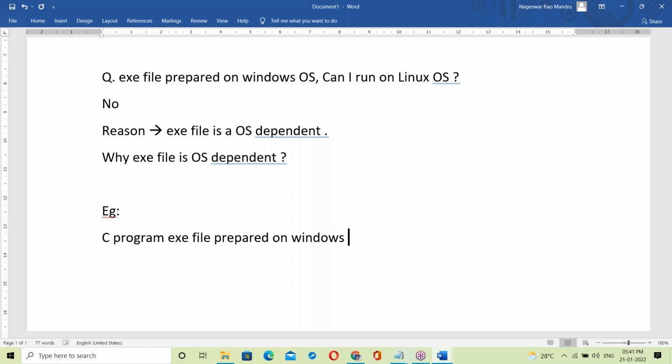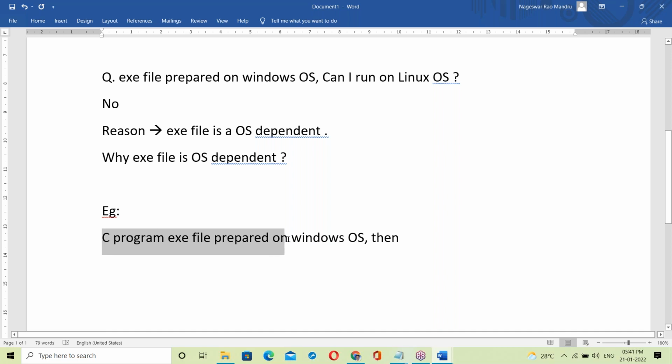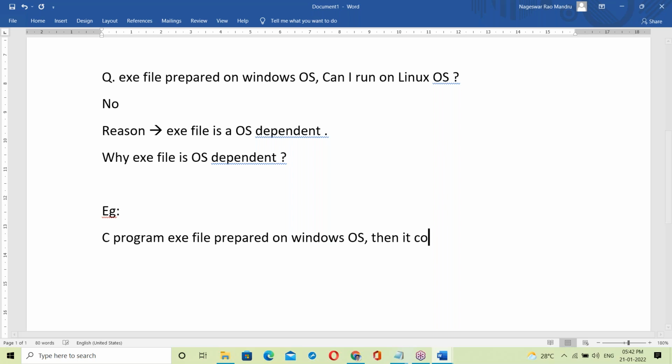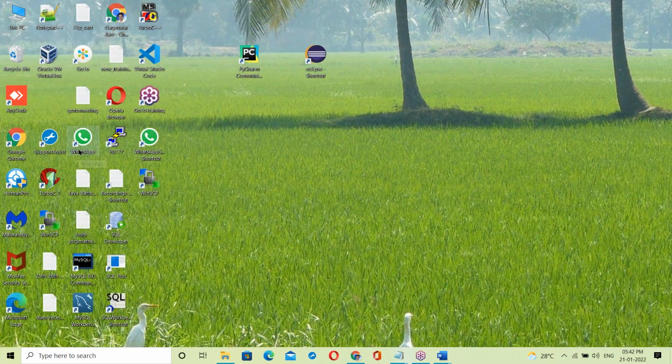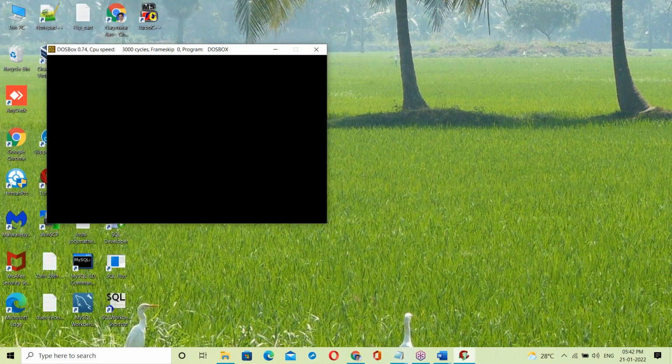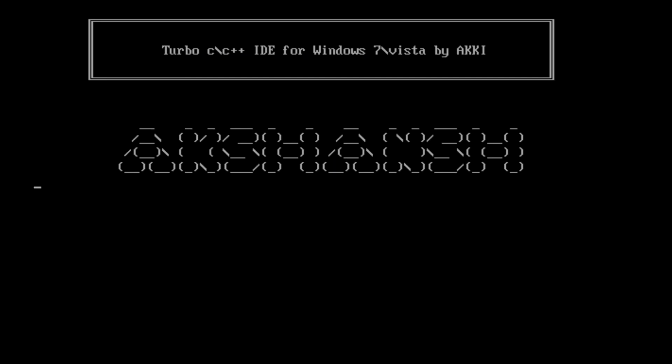Then what does it contain? Let's see. Windows, C program, opening a C program.